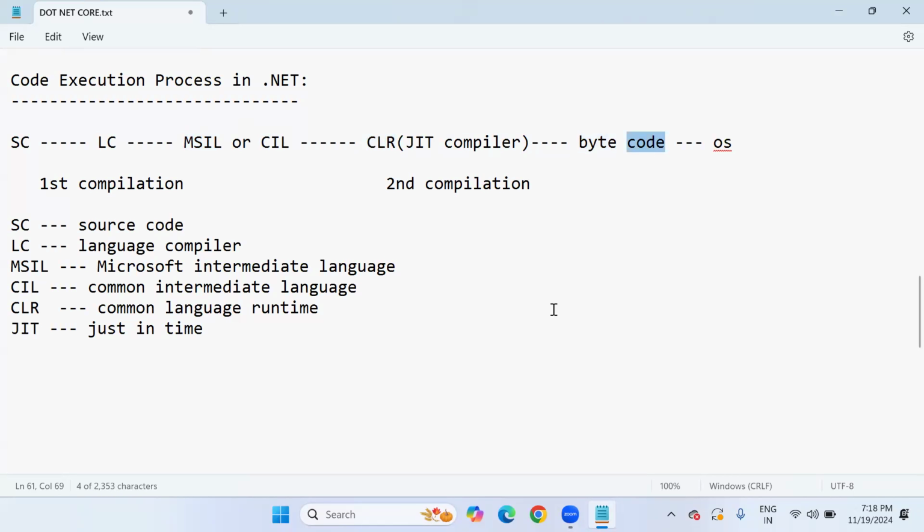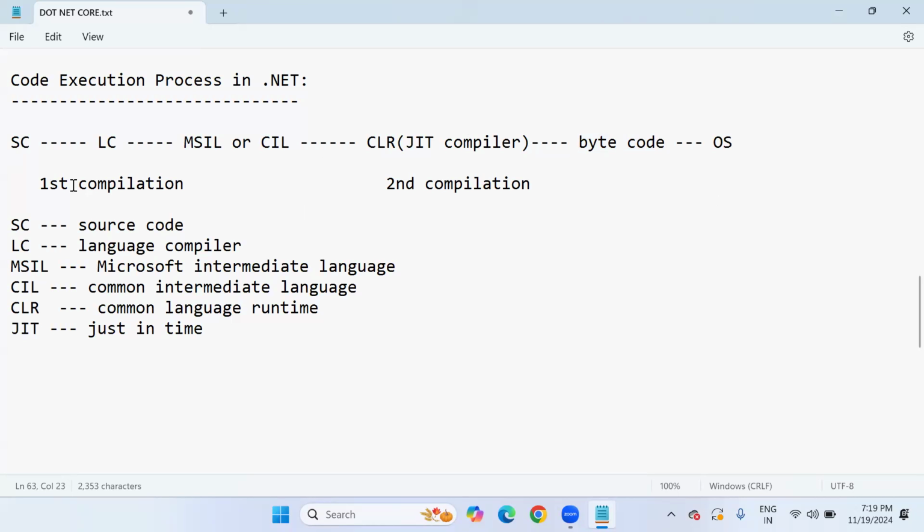It is then transferred to the operating system for further processing, because the operating system collects the bytecode from the runtime environment and produces the output to the developer. So this is exactly how source code execution happens in the entire .NET.